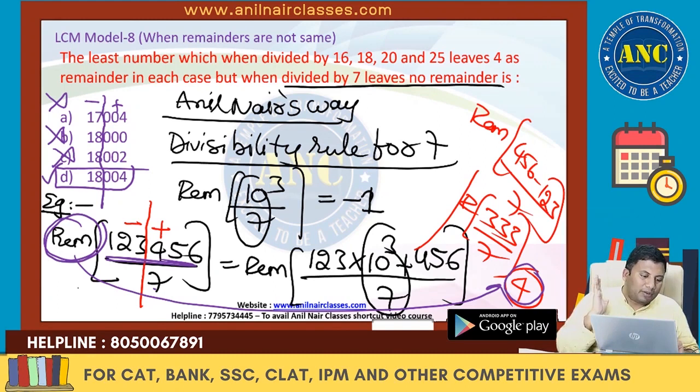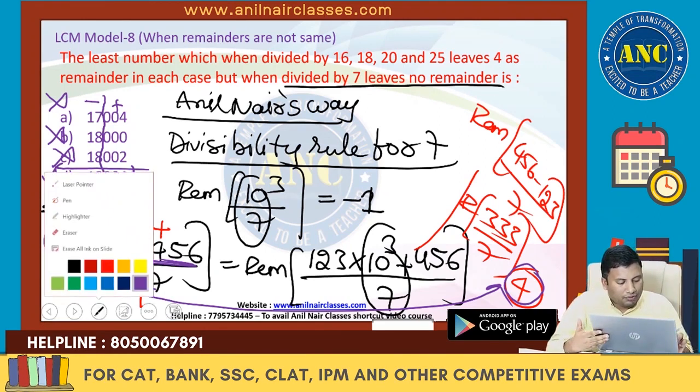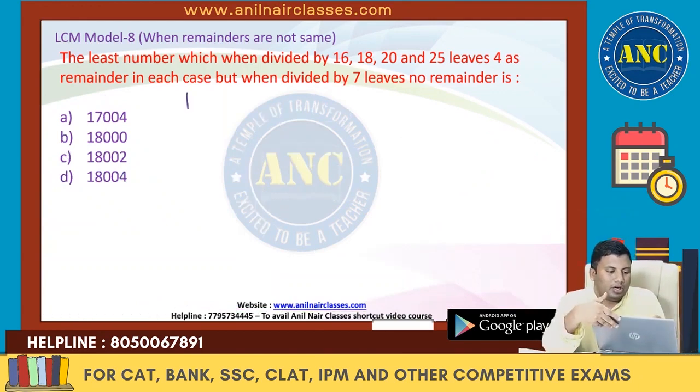Haritha, start from the rightmost and take a group of 3 digits. Divisibility rule of 7, few examples.